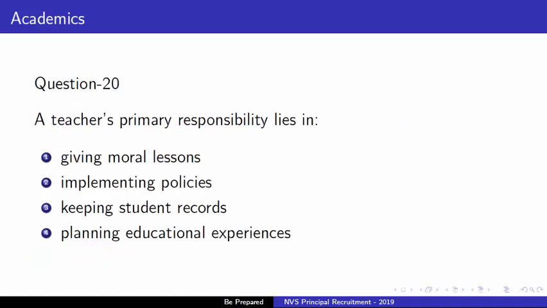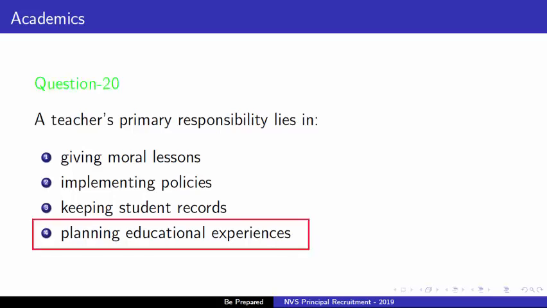Next, 20th question is, a teacher's primary responsibility lies in. Options are number 1, giving moral lessons, second option is implementing policies, third option is keeping students record, and fourth option is planning educational experiences. Right answer is option 4, that is a teacher's primary responsibility lies in planning educational experiences. So, for this option 4 is correct answer.